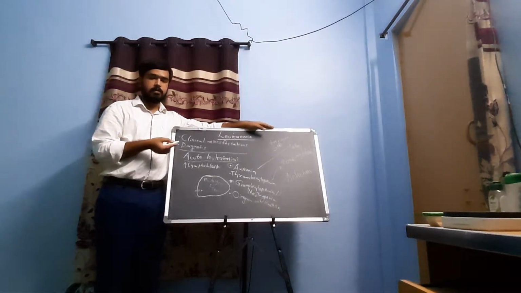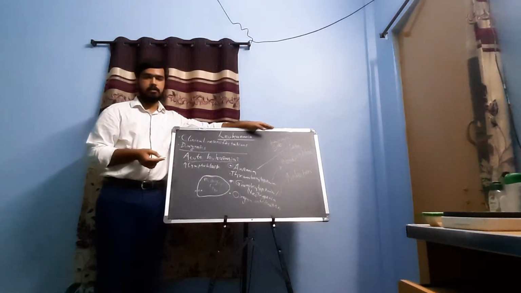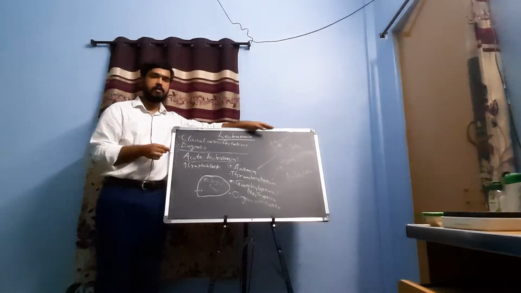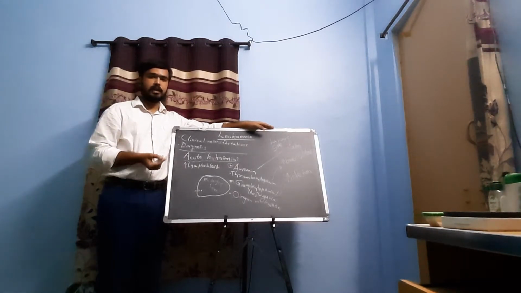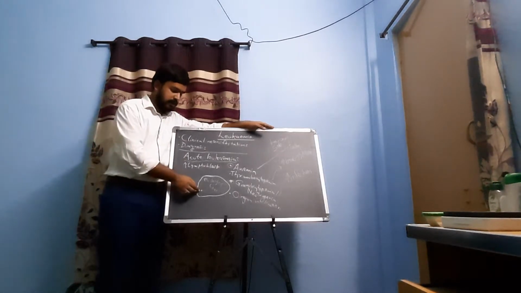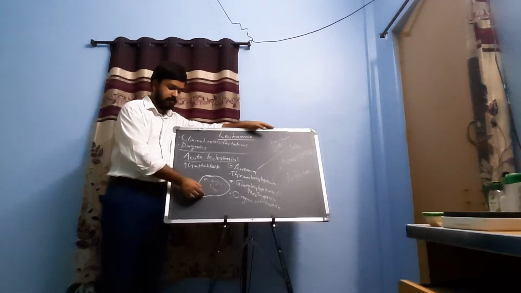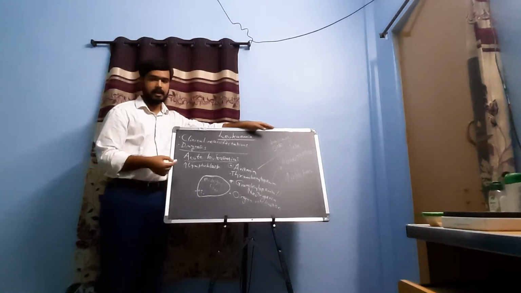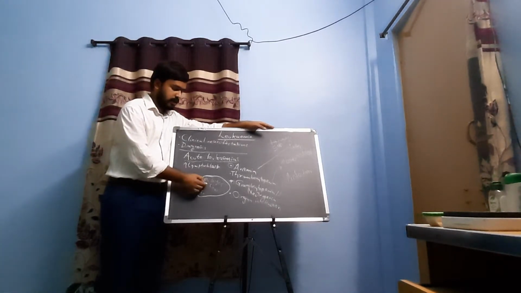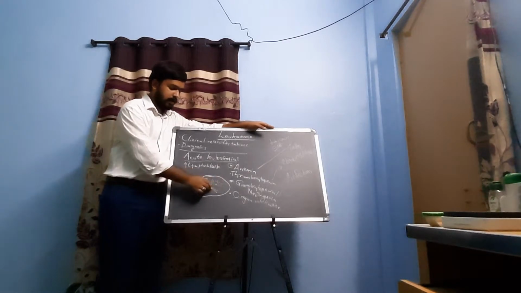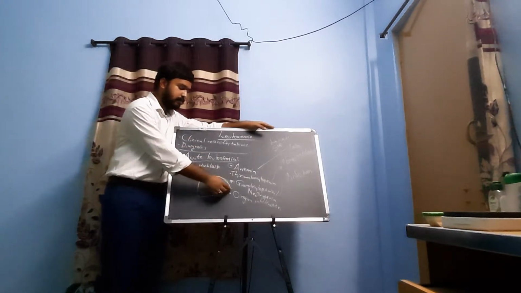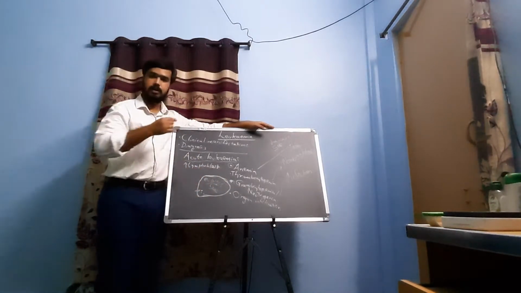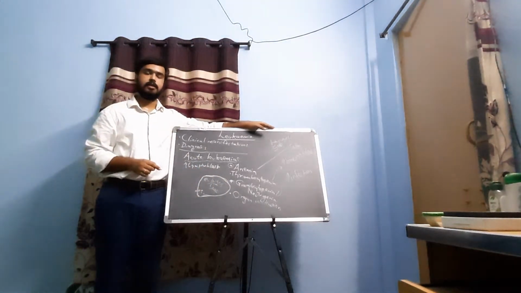So because of the bloodstream circulation, these leukemic cells can enter different sites of the body. So here is an example of the liver. Wherever it becomes infiltrated, there can be enlargement of that organ.